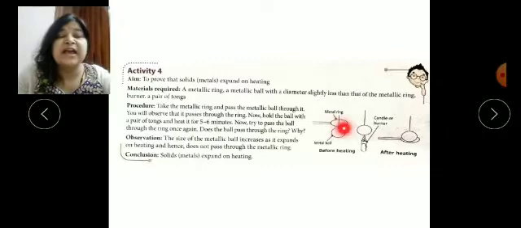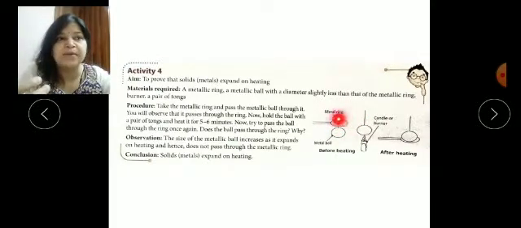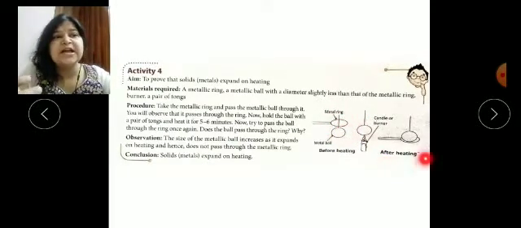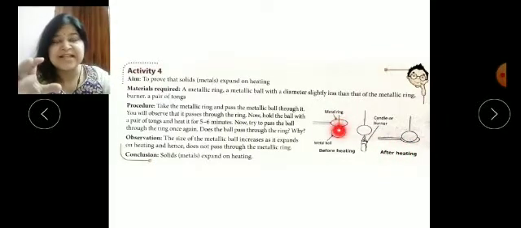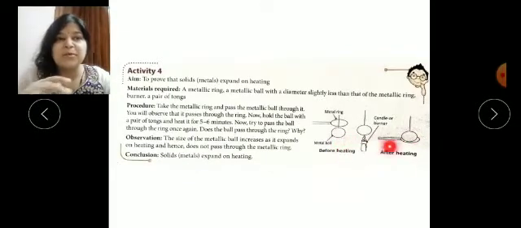Expand means it will increase in size or shape. After heating, when this ring increases in size, then immediately we have to fix the metal ball inside